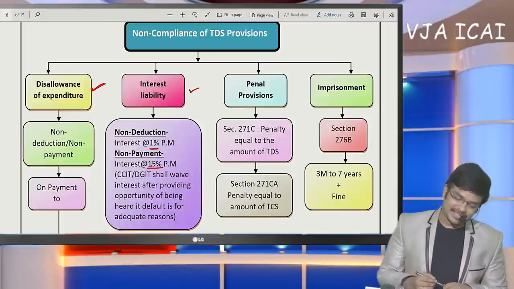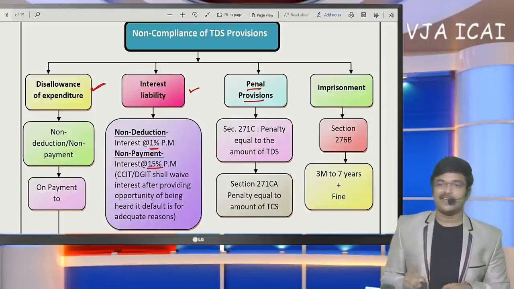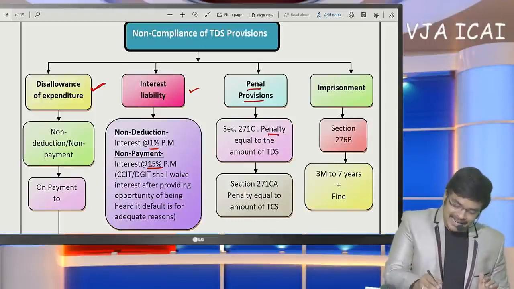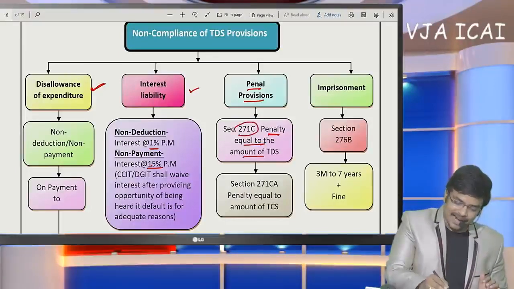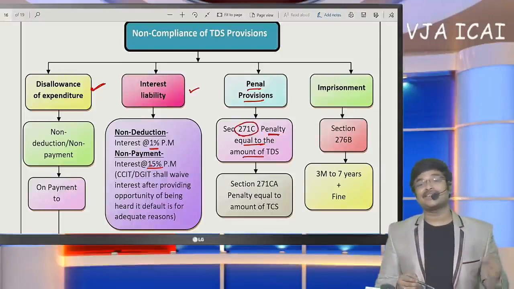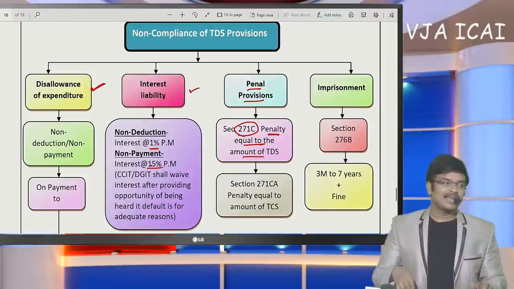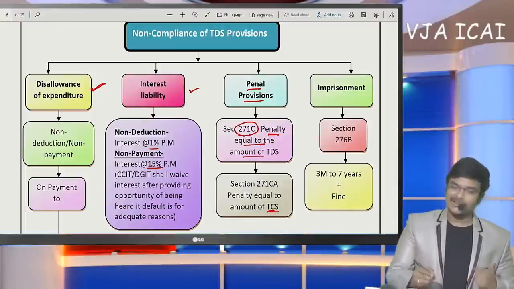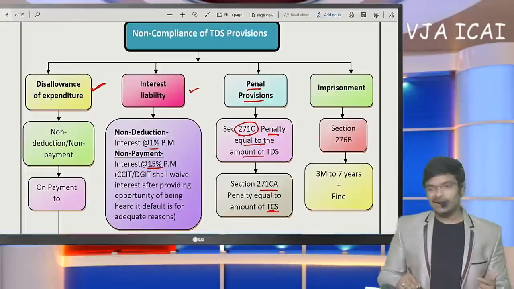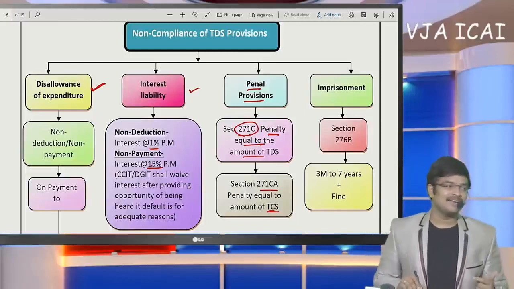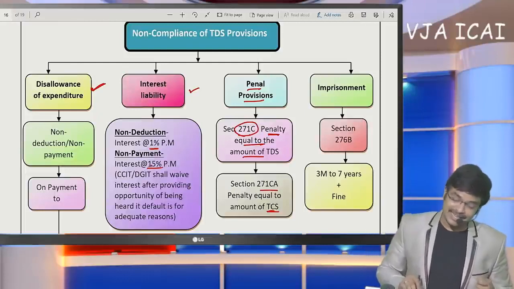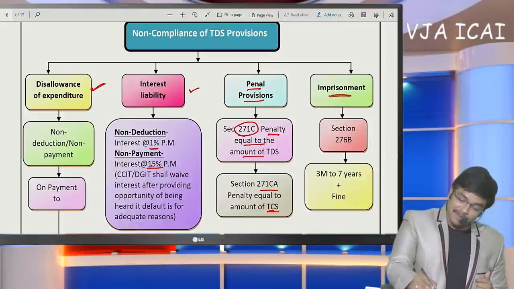Okay. And next, coming to penal provisions, if we are not going to deduct TDS, a penalty equal to the amount of TDS will be levied under section 271C. In the same way, if TCS is not going to get deducted, a penalty equal to the amount of TCS will be levied under section 271CA. And next thing is imprisonment.